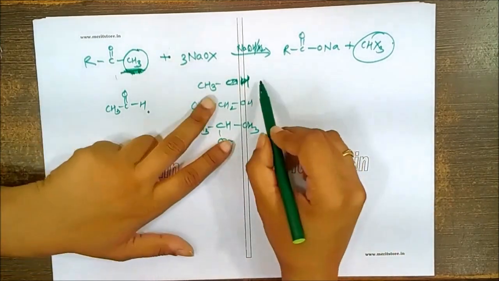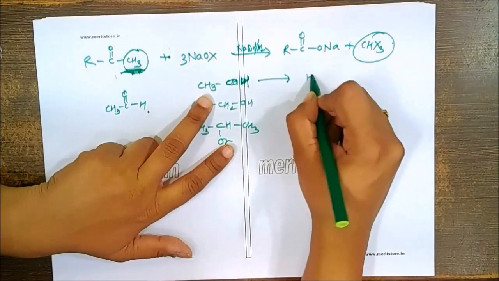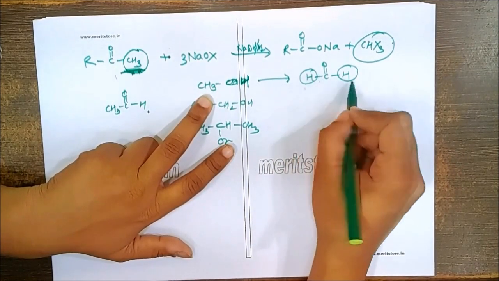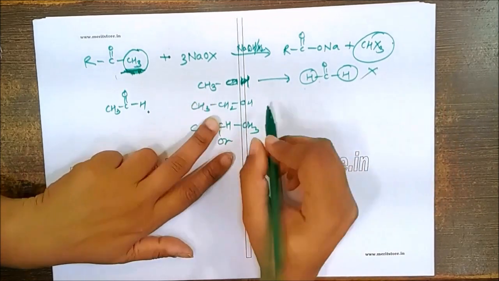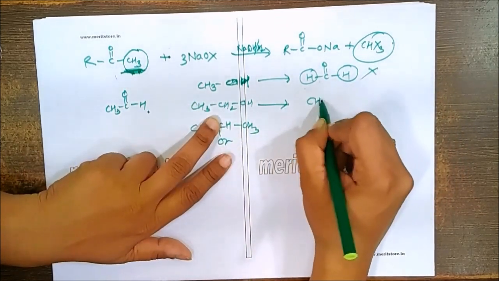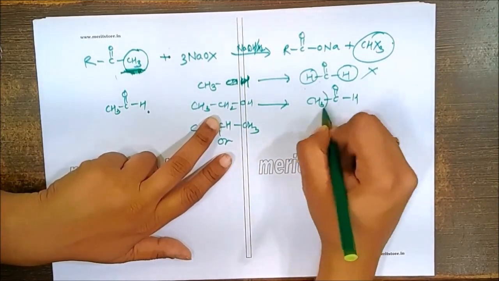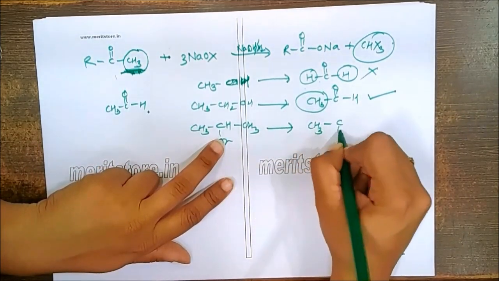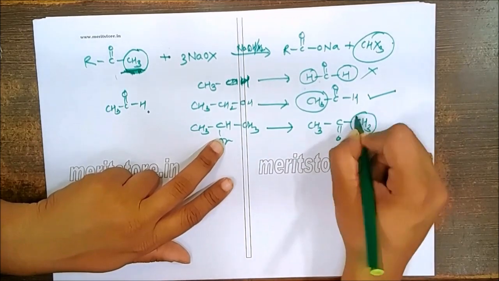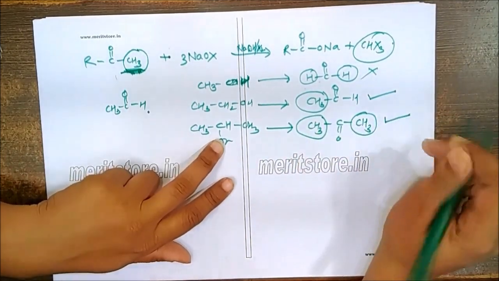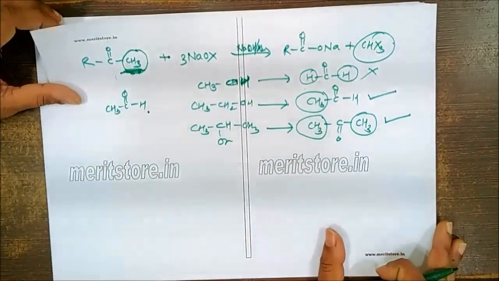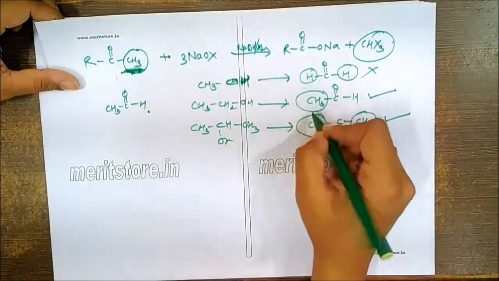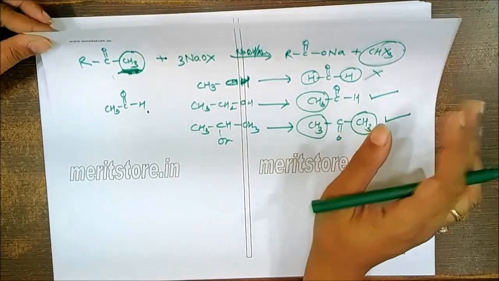So now we have to remember that if I oxidize this, I'll get formation of formaldehyde. Formaldehyde does not have CH3 besides the C double bond O, so this will not give you haloform. This will give me formation of acetaldehyde having CH3, so this will give me haloform test. When this is oxidized, this will give me formation of the ketone acetone, which has CH3, so this is also going to give me the haloform test. So for the haloform test, remember, there has to be at least one CH3 besides the carbonyl group.